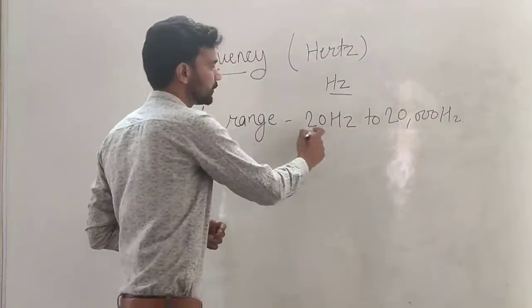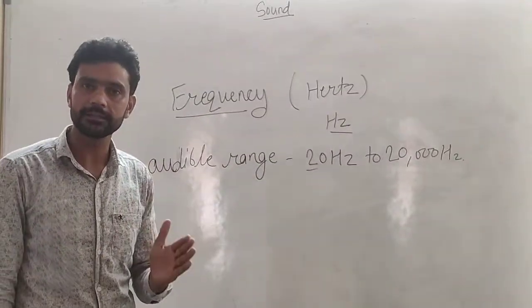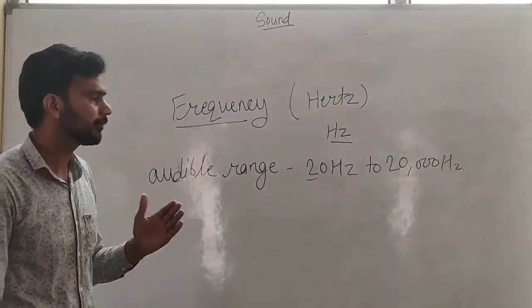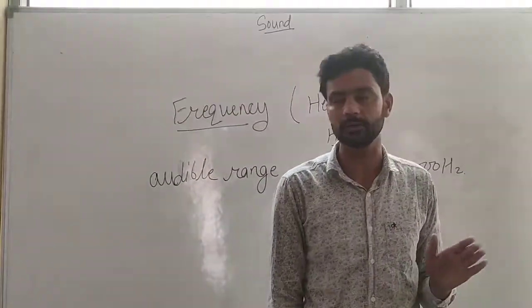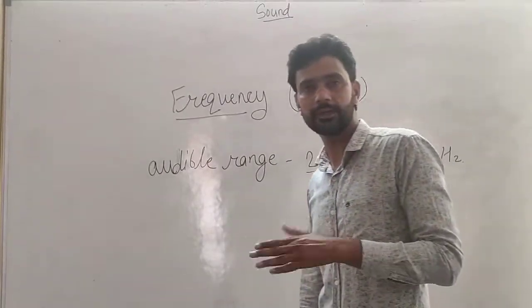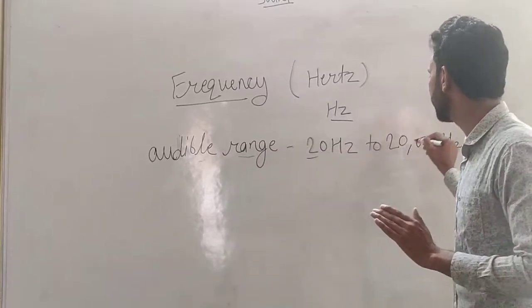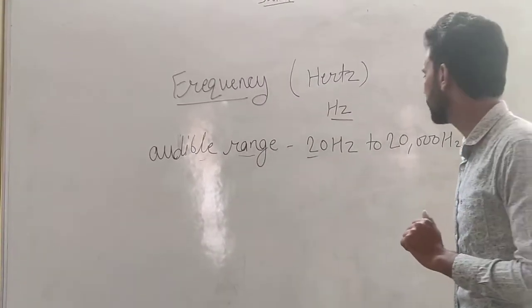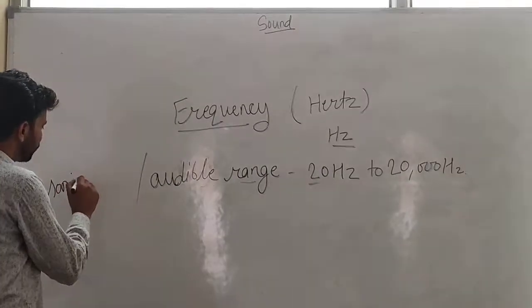If the sound has a frequency of 20 hertz to 20,000 hertz, then the sound is audible to us. Otherwise, if the sound has a frequency less than 20 hertz, we cannot hear that sound. If the sound has a frequency more than 20,000 hertz, we cannot hear that sound either. So the audible range of human beings is 20 hertz to 20,000 hertz, and this is also known as sonic sound.